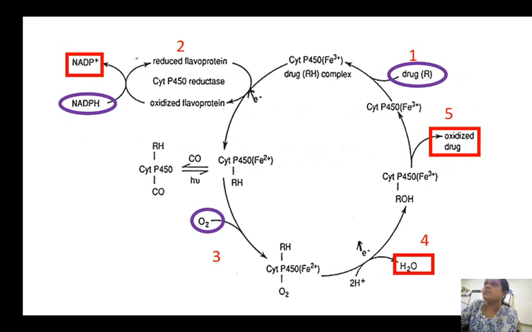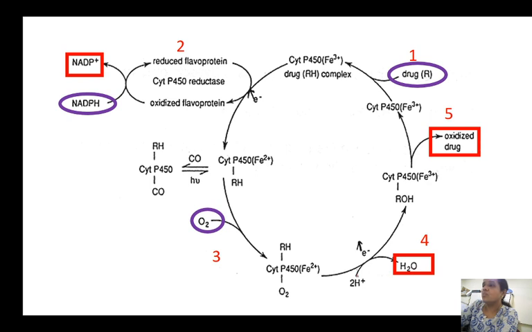In the next step, the drug enzyme complex is reduced by NADPH plus H plus. In the third step, oxygen enters into this reduced component. Once the oxygen enters, there is transfer of electrons from the oxygen to the component, and this oxygen will split. One atom of oxygen will get attached with H plus ions and result in the formation of a water molecule.